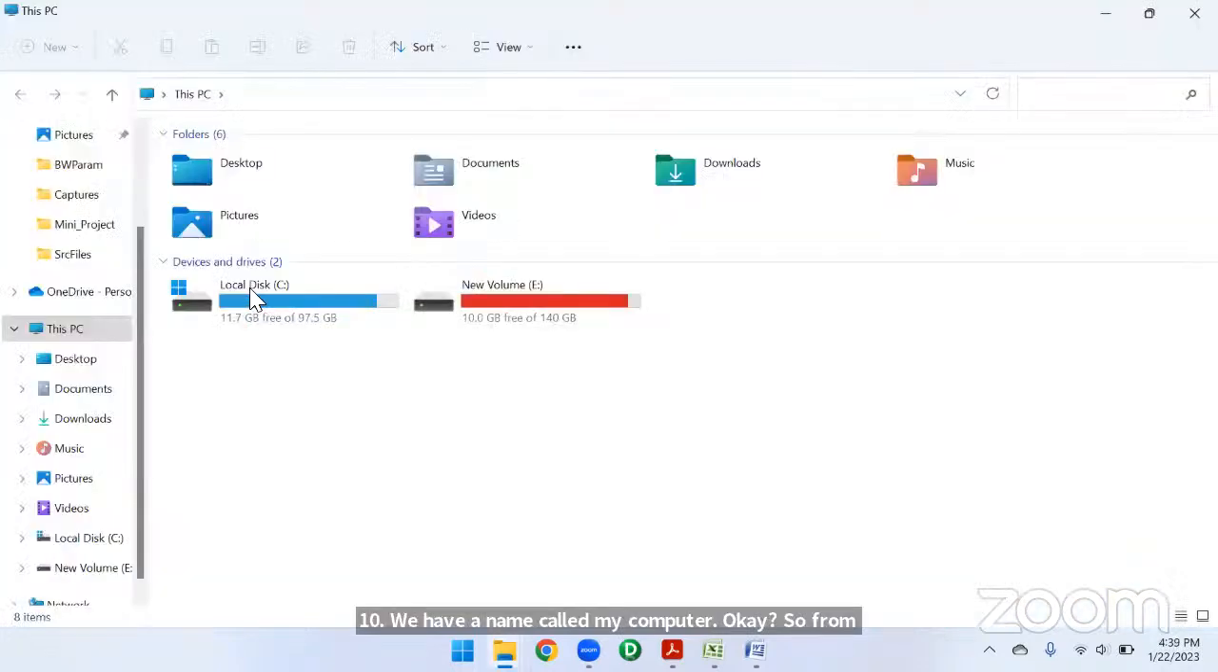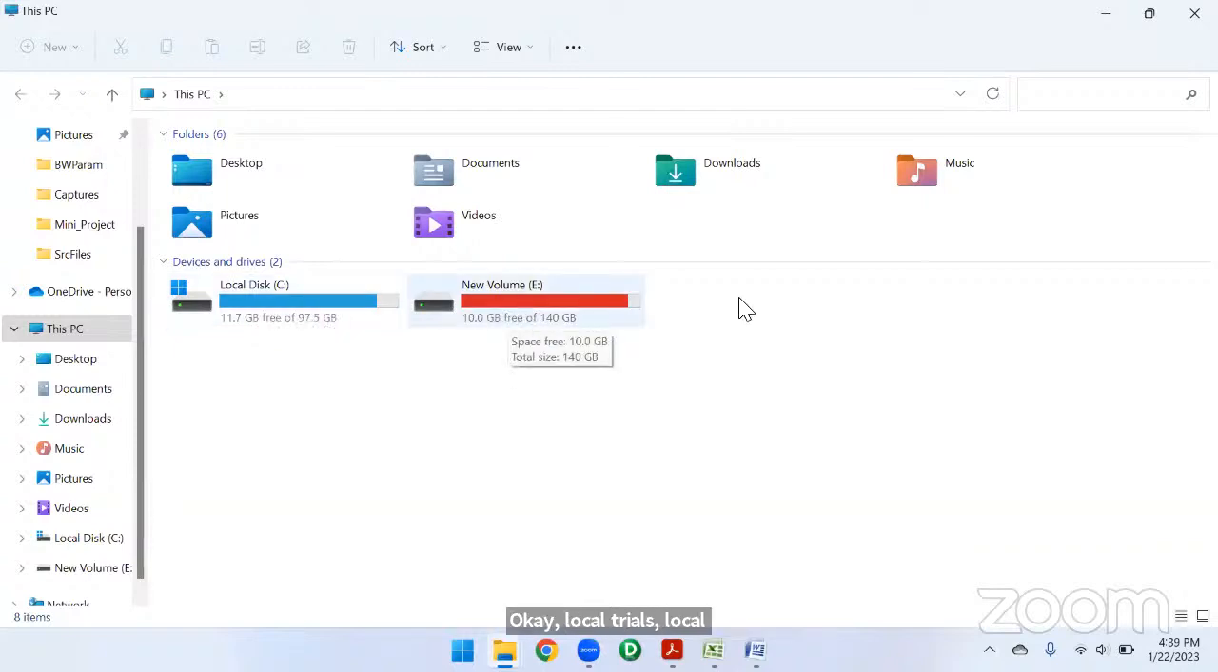These are the local drives: local disk C and local disk E, or a new volume, whatever it might be. And these are the icons. With the help of these icons, we can directly get into downloads or documents, whatever it might be.